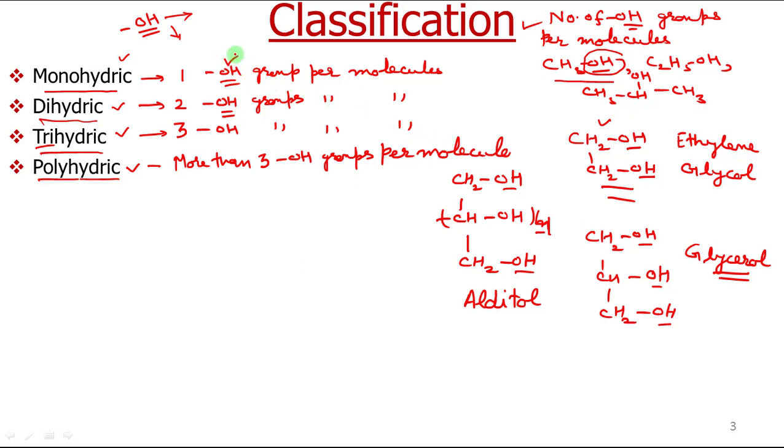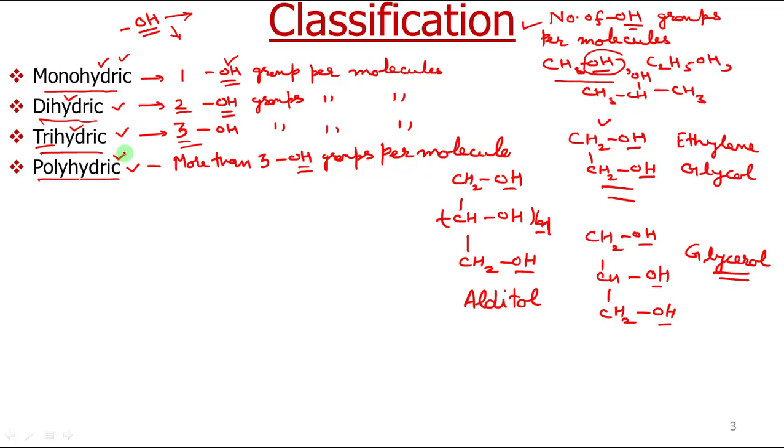So the first classification is based on the number of OH groups. If it is one OH group per molecule, we call it monohydric. If it contains two OH groups per molecule, we call it dihydric. If it contains three OH groups per molecule, we call it trihydric. If the number of OH groups is more than three, then we call it polyhydric alcohol.